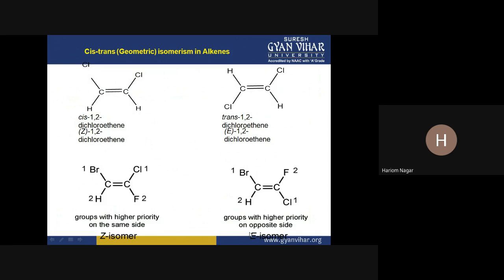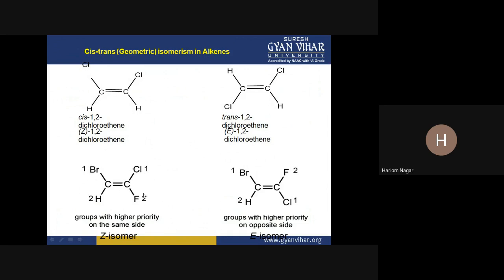configuration that is Z and E. So Z means groups with high priority on the same side. Suppose we are talking about this center. These are two groups, bromine and hydrogen. The bromine group has a greater atomic number than the hydrogen. So the first priority group is bromine and second is hydrogen. We will assign priority on the basis of the CIP rule, the Cahn-Ingold-Prelog rule for the priority order of the groups, right? So this is the first priority group and this is the second priority group.